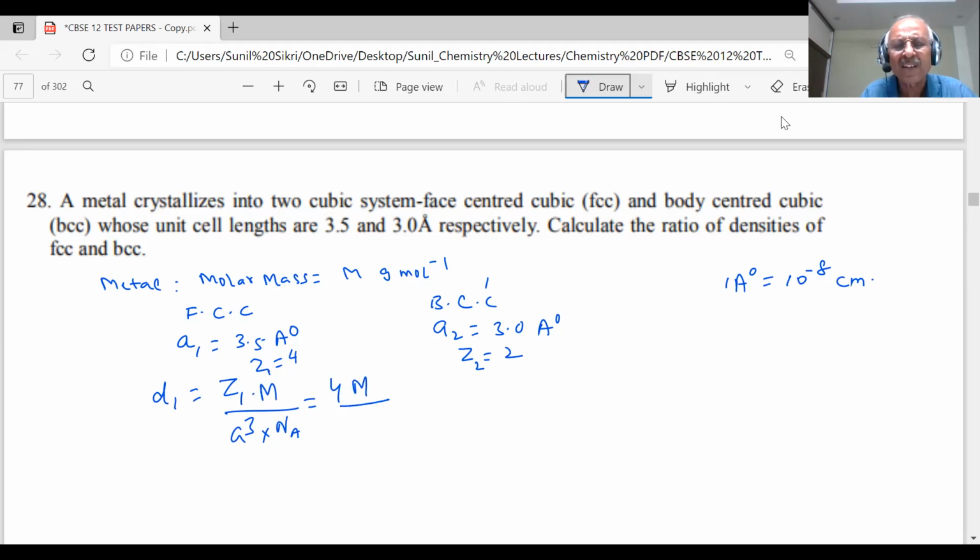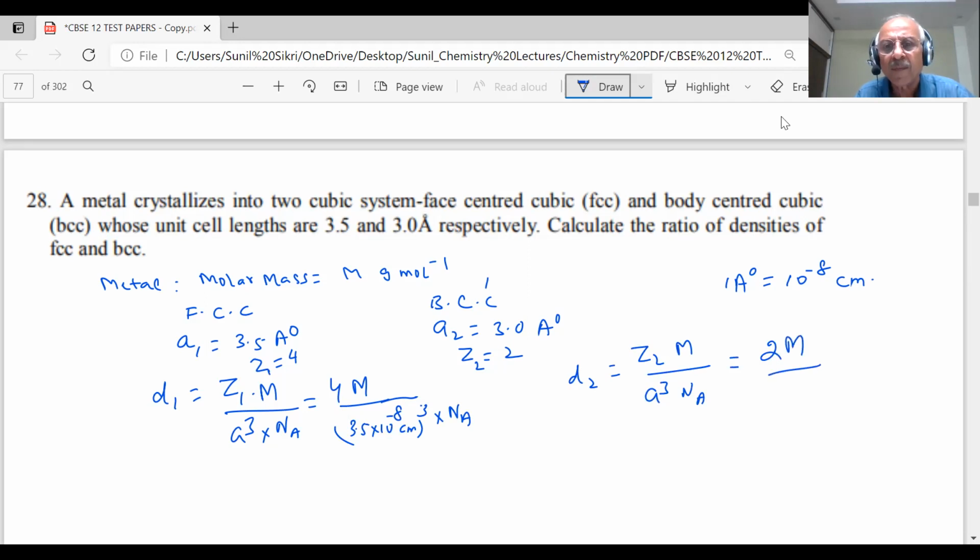What is A cube? I am putting it the same because I have to find the ratio. For the ratio, student, I don't need it, but if I want, I can do it, no problem. So what is A? 3.5 into 10 to the minus 8 centimeter the cube into Na. And what will be D2? D2 will be Z2 into M divided by A cube into Na. What is Z2? 2. So 2M divided by 3 into 10 to the minus 8 centimeter the cube, into Na. So you have to find the ratio of the density.